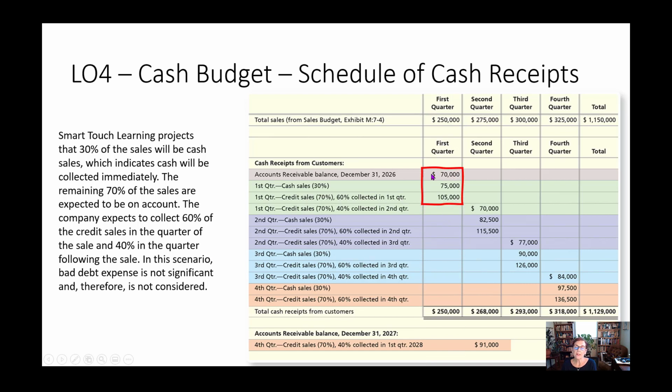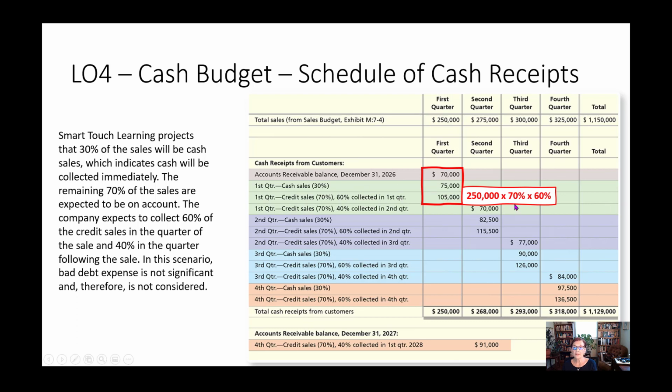All right, so let's look at the first quarter here. In the first quarter, these are the numbers that we're going to be collecting. First of all, we're collecting the receivables from last quarter, right? At the end of December, customers owed us some money. They owed us 40% of the fourth quarter. Now, in this quarter, we're going to get paid. Remember, cash sales are 30%. So we're going to get paid this quarter's sales, $250,000 times 30%. That's our cash sales.